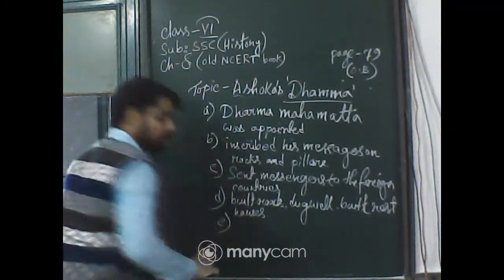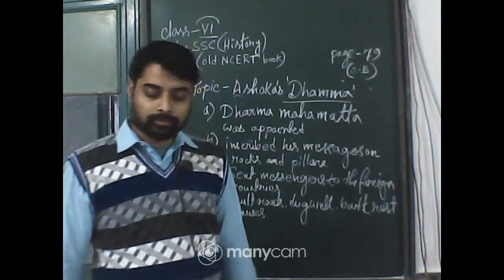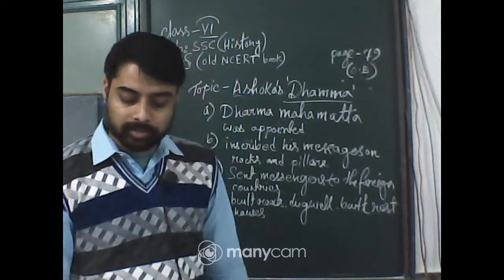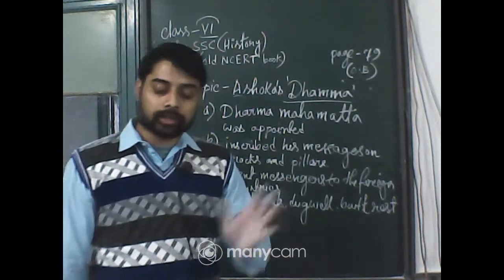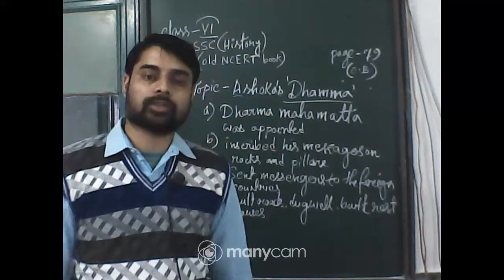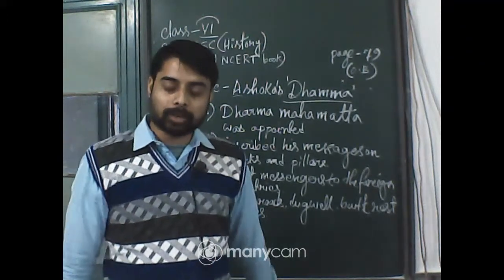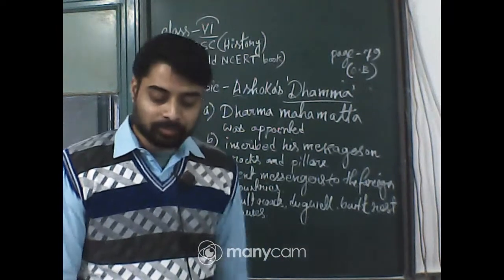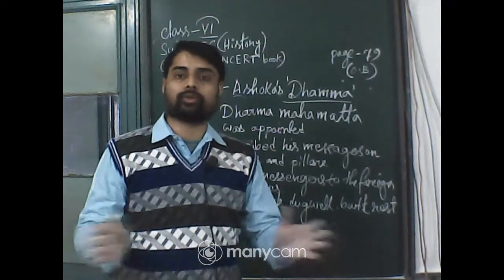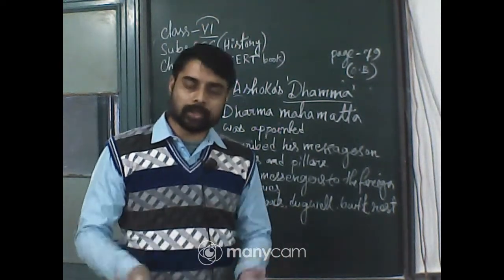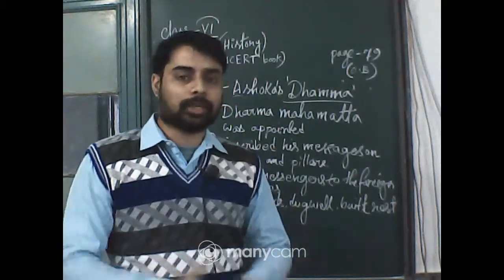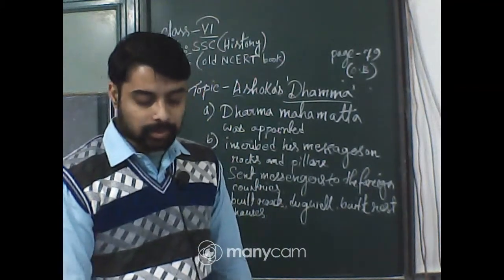And the number five initiative, he also had feeling for the animals. So, he arranged medical treatment free of cost for both human beings as well as animals. A lot of doctors at the time, the Ayurveda practitioners, were appointed to treat human beings as well as stray animals. And he also planted a lot of medicinal plants, and he also decorated the cities present in the empire. So, these are also some welfare work of Ashoka to spread his Dhamma. Okay.